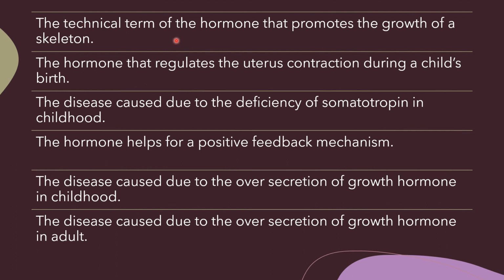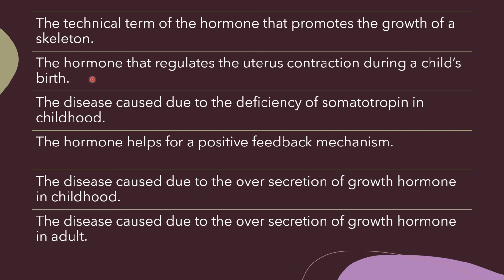The technical term of the hormone that promotes the growth of the skeleton. Can you say that? Growth hormone. What is the technical term? Somatotropin. The hormone that regulates the uterus contraction during child's birth. Oxytocin.